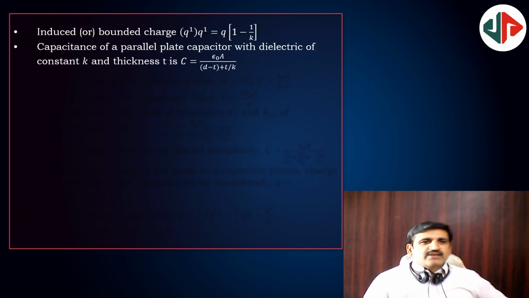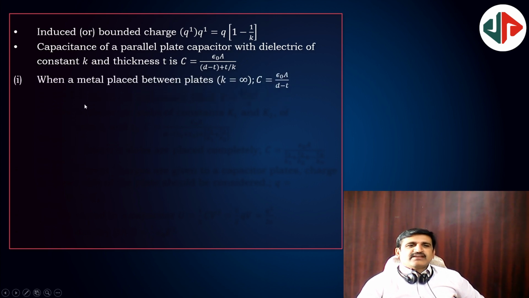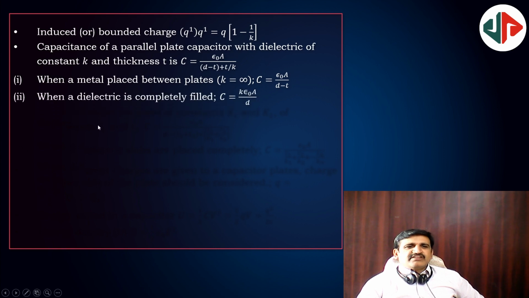And then the induced or bound charge q dash is equal to q times (1 minus 1 by k). Capacitance of a parallel plate capacitor with a dielectric of constant k and thickness T is given by epsilon naught A by (d minus T plus T by k). When a metal is placed between two plates, and metal means k value infinity, then obviously C is equal to epsilon naught A by (d minus T). When the dielectric is completely filled, C is equal to k times C naught, k epsilon naught A by d.